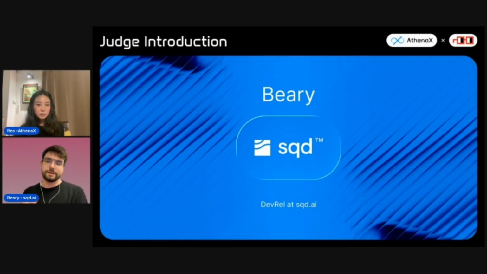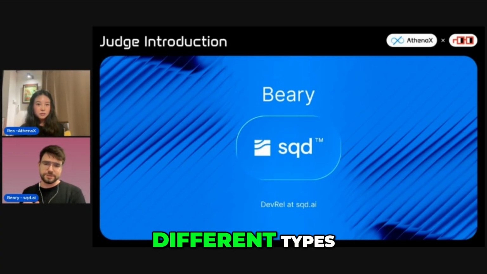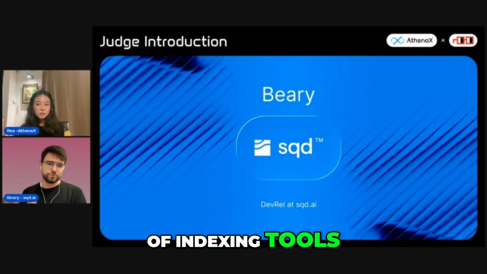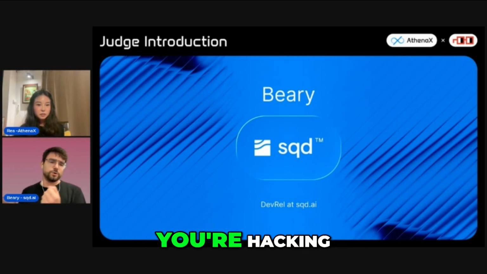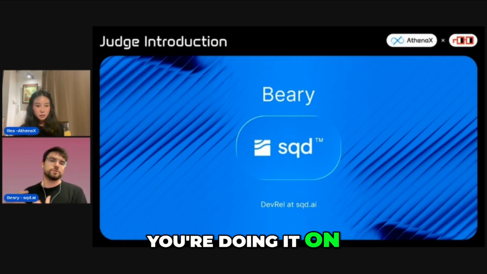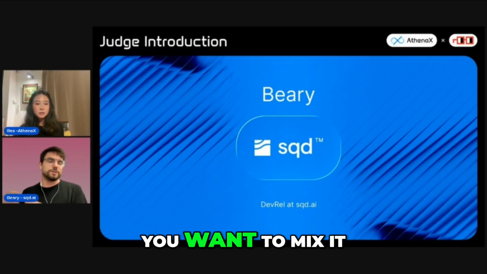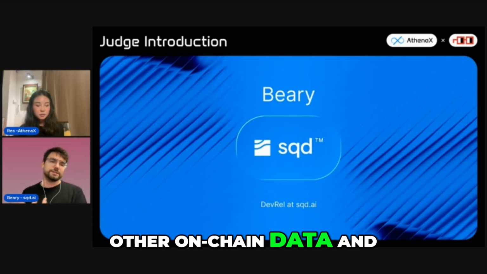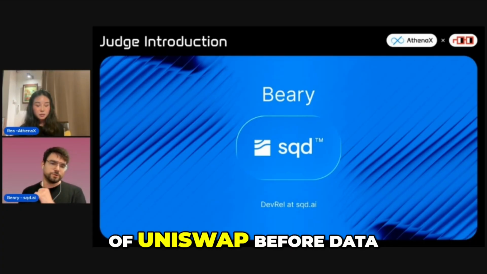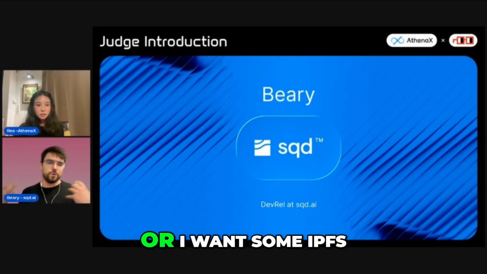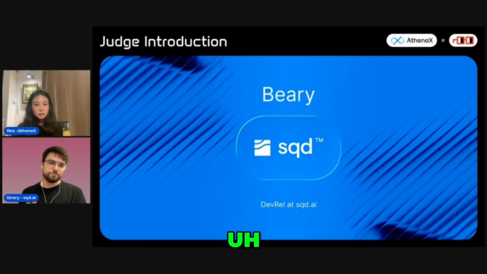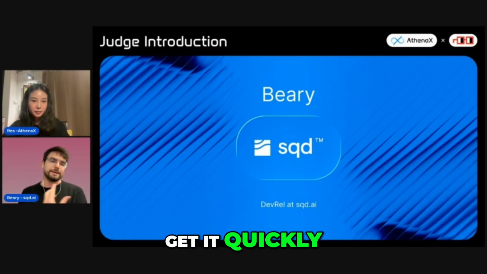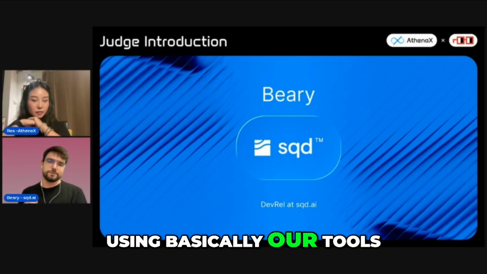We have indexers, different types of indexing tools. So basically, you have your contract. You're hacking, you deployed your contract on a testnet, and you want to mix it with other on-chain data, and you want to do it really quickly. Say, I want all of Uniswap V4 data, for example, or I want some IPFS, like all of ENS data, and I want to get it quickly. You can do it using our tools.